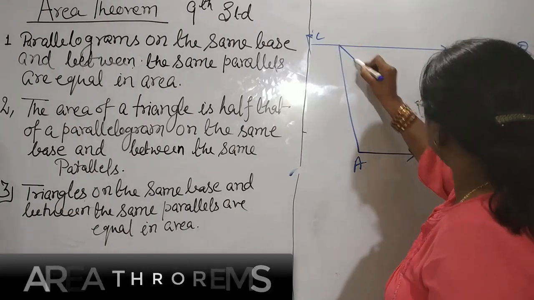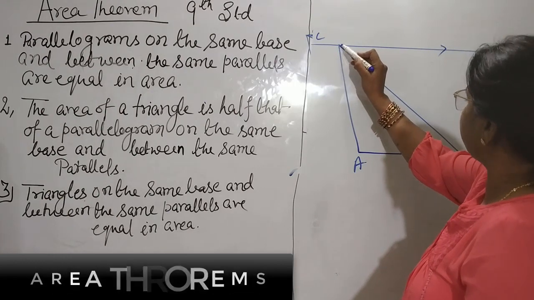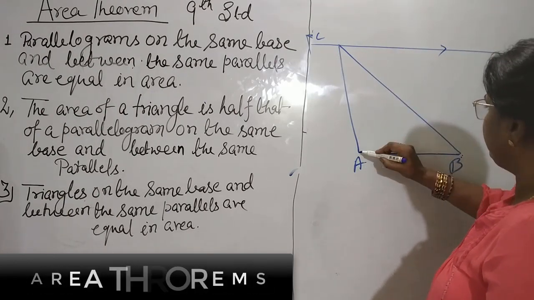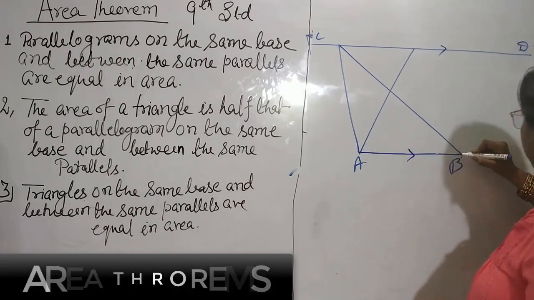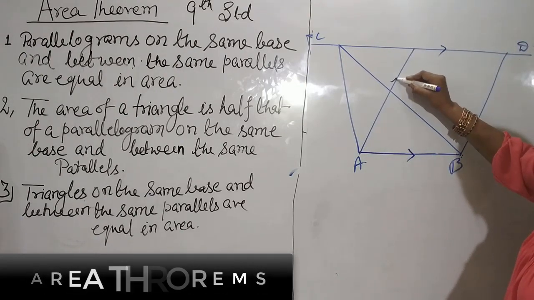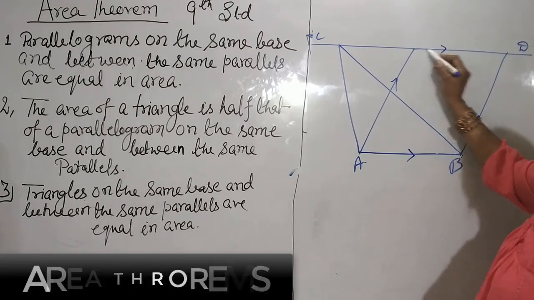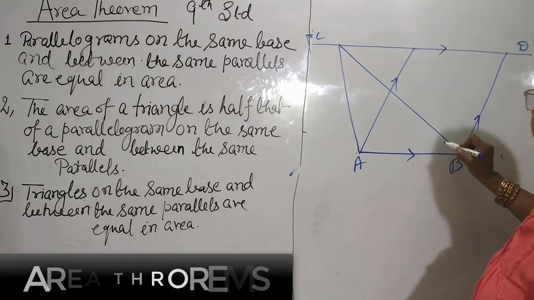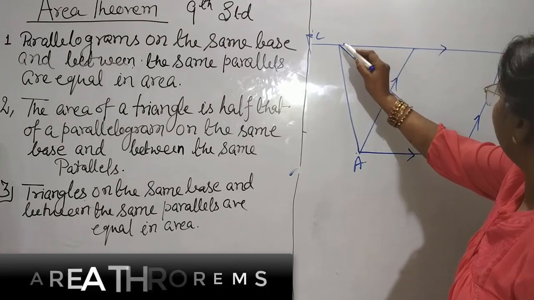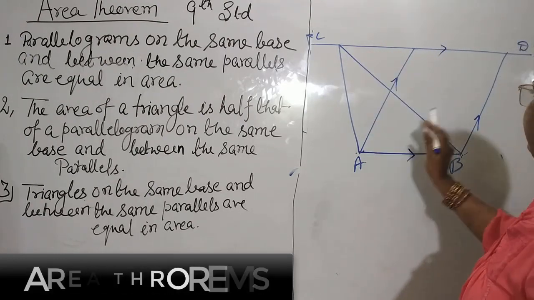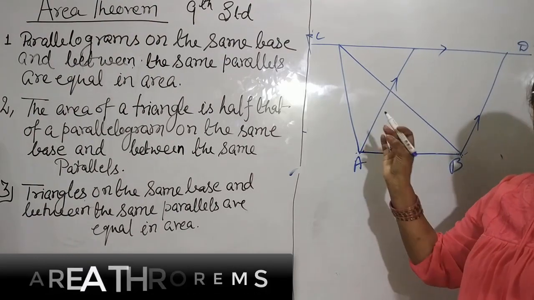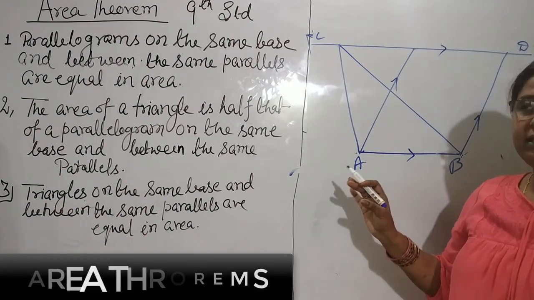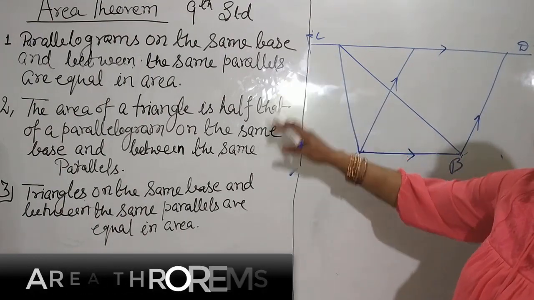Suppose one triangle is like this. Its base is AB and it lies between both parallels. In the same way, I have drawn parallelograms. This one is a parallelogram, this is another parallelogram, this is a triangle, and if you take the whole, this is a trapezium. That means all these shapes have the same base and the same parallels. This is always used in this theorem.